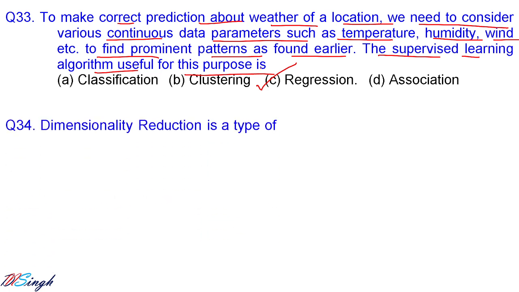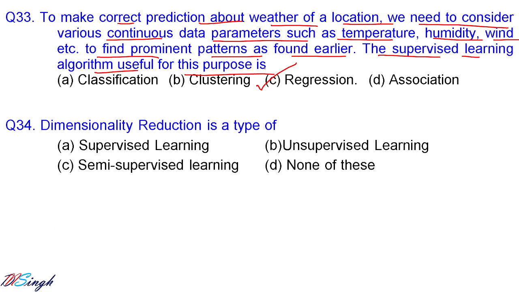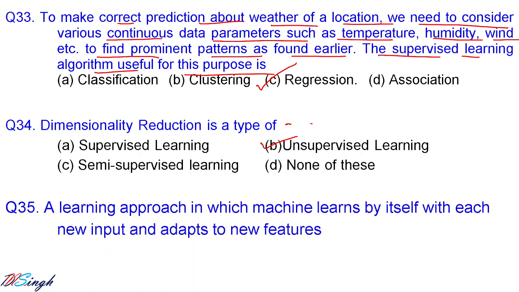Let us go for question number 34. Dimensionality reduction is a type of unsupervised learning. The correct answer is what? Dimensionality reduction is a type of unsupervised learning.